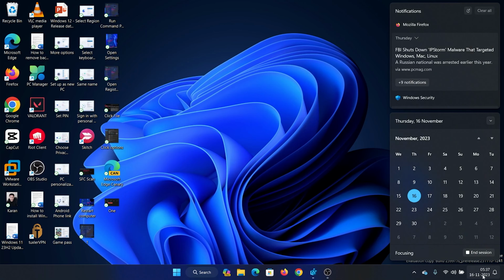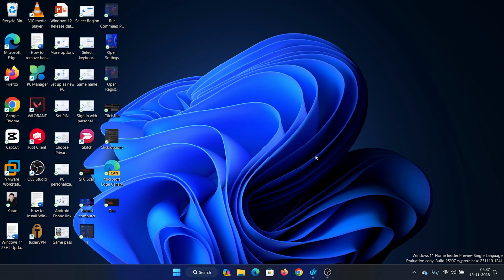Hey friends, for a lot of users, when they open the system tray calendar, they notice that the first day of the week is not Sunday or Monday, it is Tuesday, or Wednesday, Thursday, or some other day. So if you wish to fix this issue, the procedure is as follows.